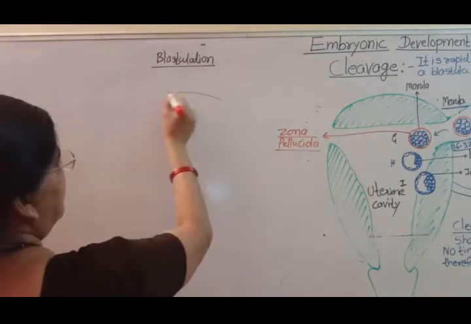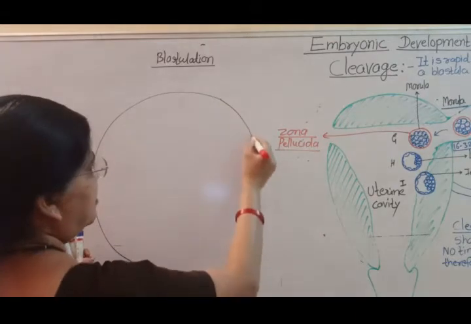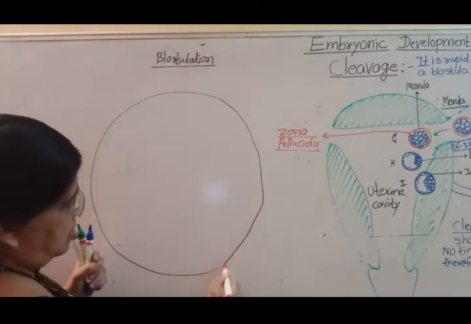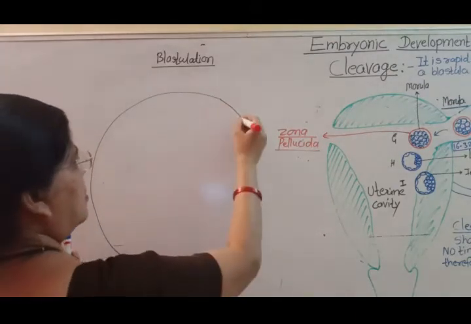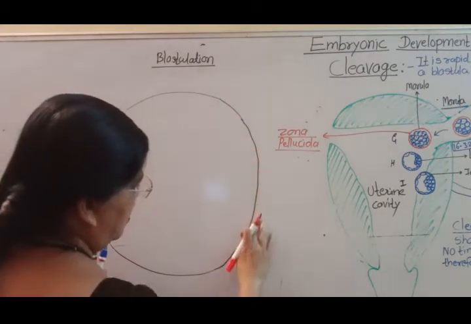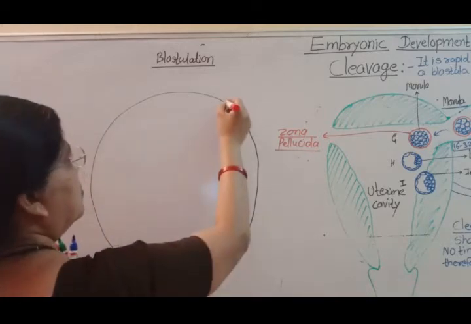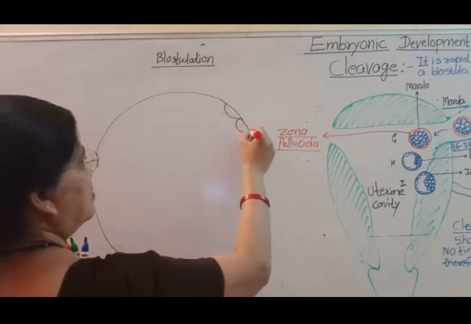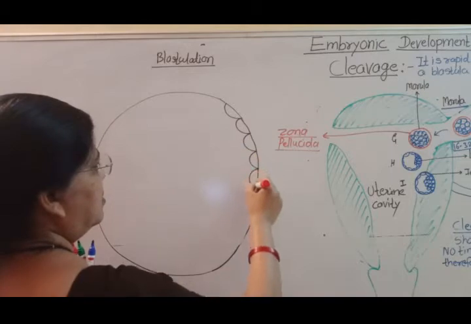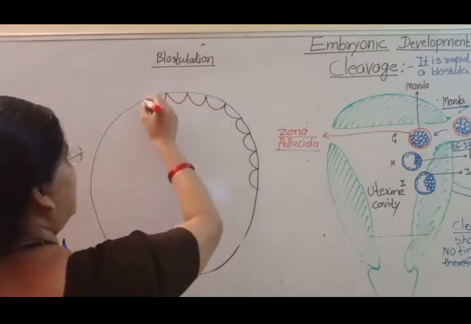This is the diagram of the blastocyst. So this is the trophoblast. These are trophoblast cells.